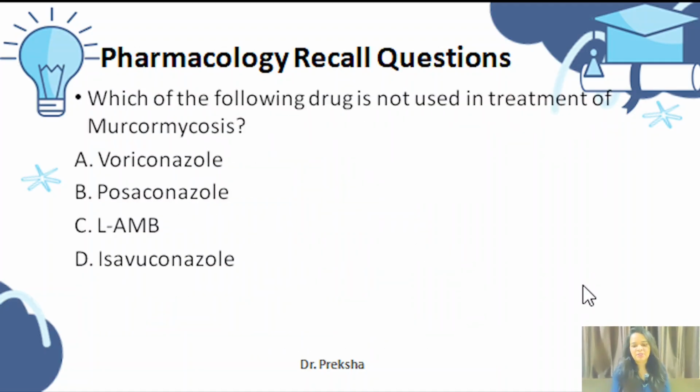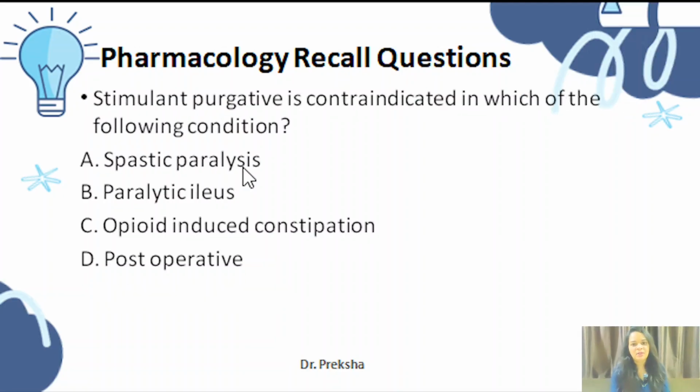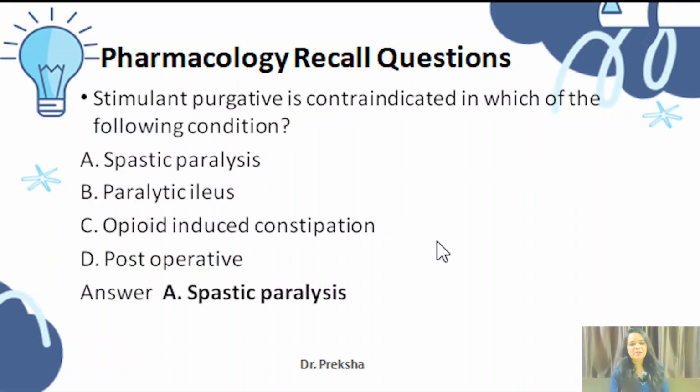Very easy question. Which of the following drugs is not used in the treatment of mucormycosis? Voriconazole, posaconazole, liposomal amphotericin B, isavuconazole. Here the question is which is not used. Okay, posaconazole, liposomal amphotericin B, and isavuconazole are used in post-COVID mucormycosis. Voriconazole is used only in aspergillosis. So the answer here is voriconazole. Stimulant purgative is contraindicated in which of the following conditions? Spastic paralysis, so that is the right option. Paralytic ileus, opioid-induced constipation, and post-operative. Here the right answer is spastic paralysis.